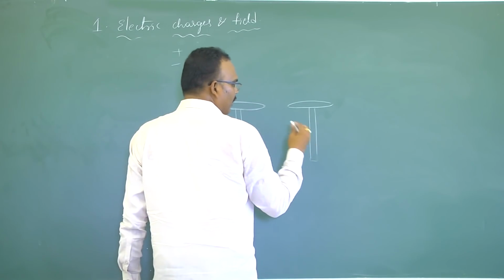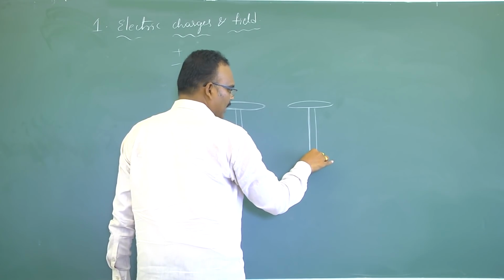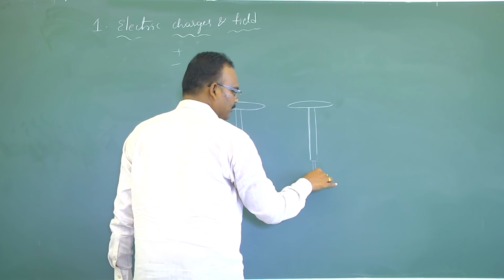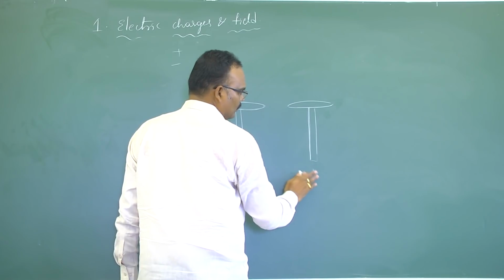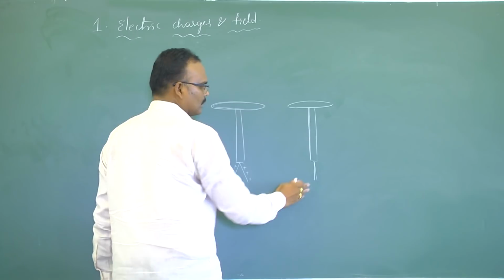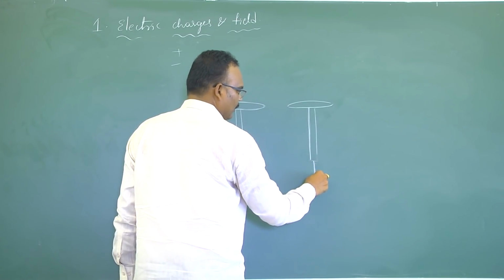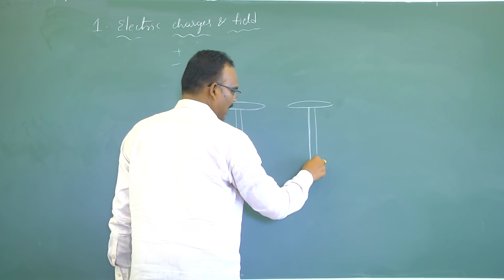The second gold leaf electroscope should not have any charge on the leaves. So that's why the gold leaves are parallel to each other. Better to represent it like this only. They are parallel to each other.